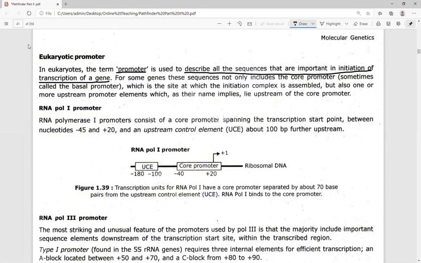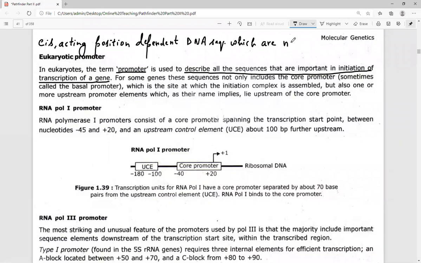So what do you mean by promoters? Promoters are cis-acting, position dependent DNA sequences which are necessarily required for the accurate and effective transcription of genes.